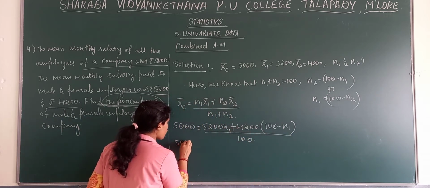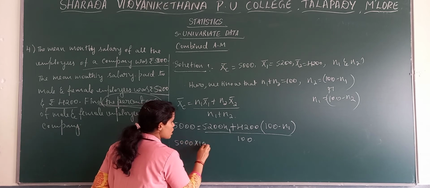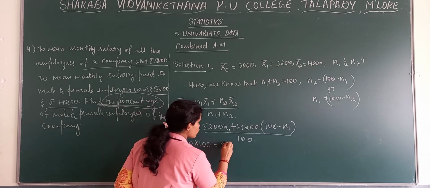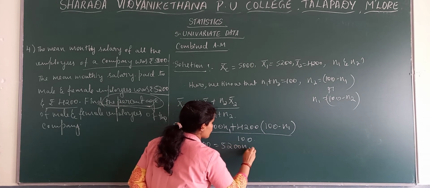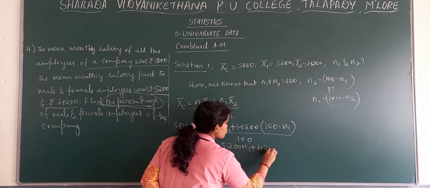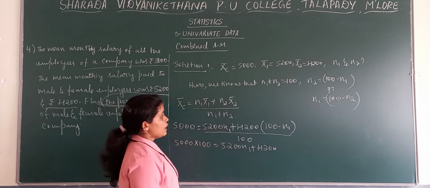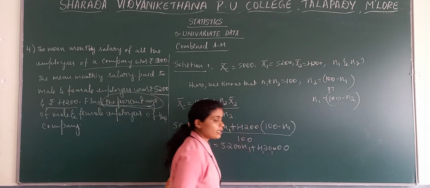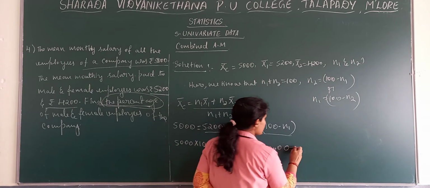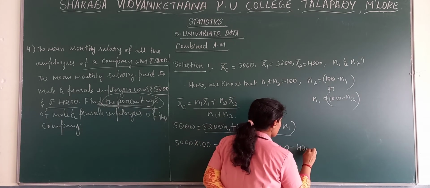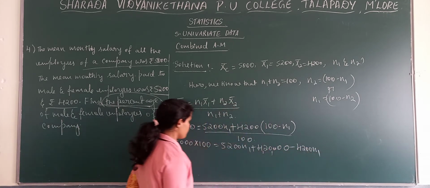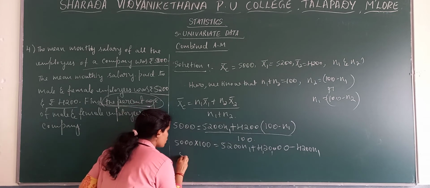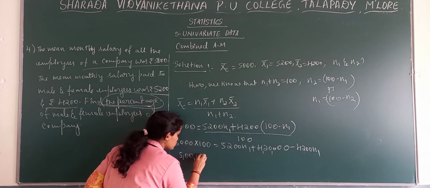Now 5000 into 100 is equal to 5200 N1 plus 4200 into 100 minus N1. So we get 4,20,000 minus 4200 N1. Now 5000 into 100, it is 5 lakh.